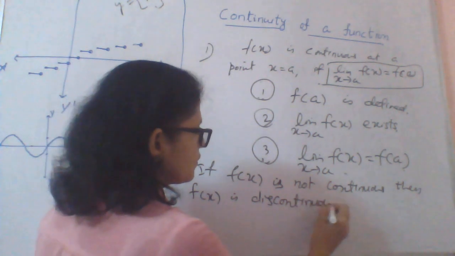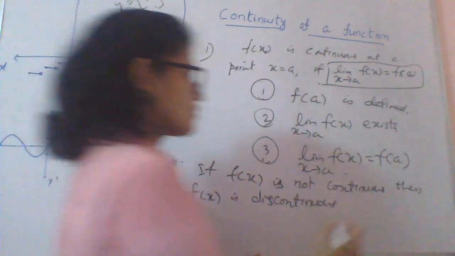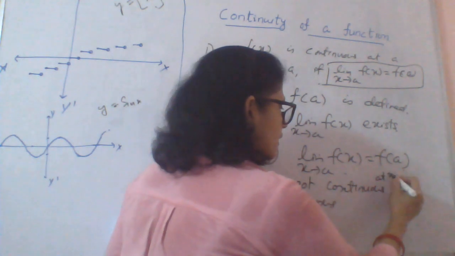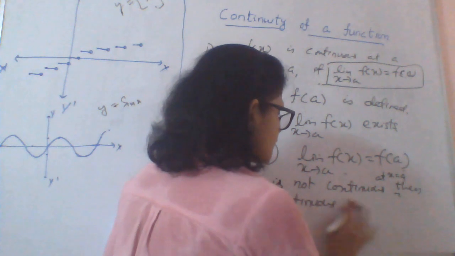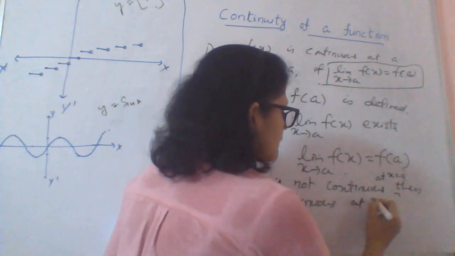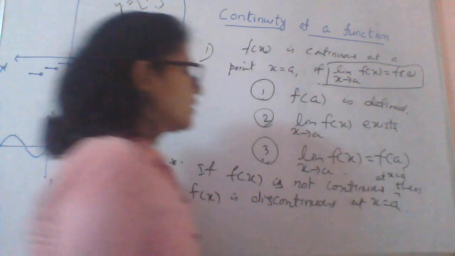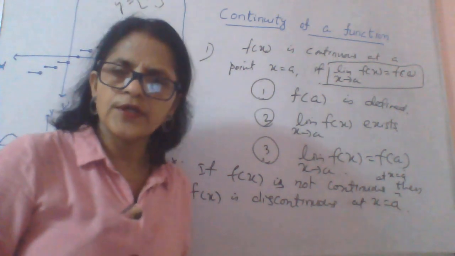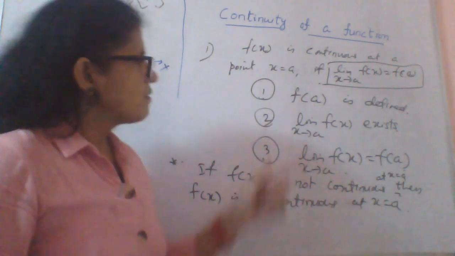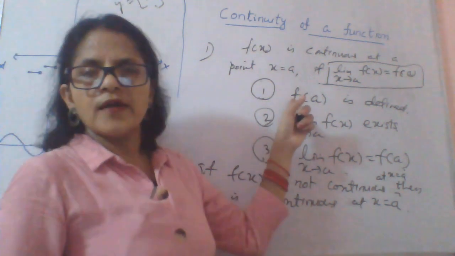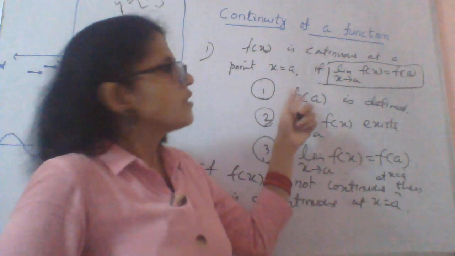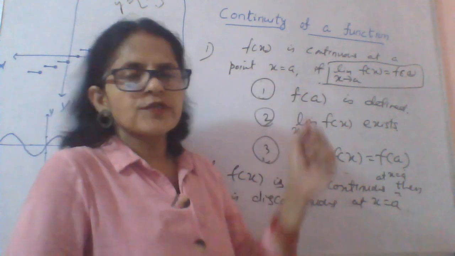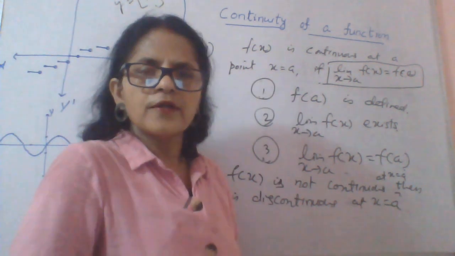Okay, so here you see, if f(x) is not continuous at x equal to a, then it is discontinuous at x equal to a. So the function will be discontinuous when? If at least one of the three conditions is not satisfied. Okay, so this is about the function being continuous at a particular point.